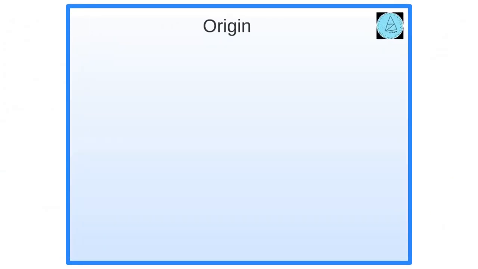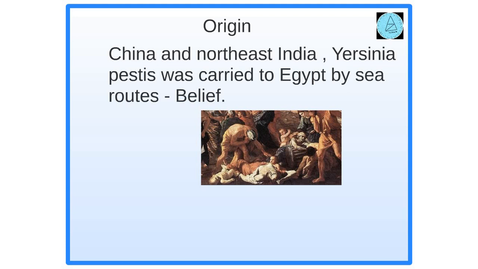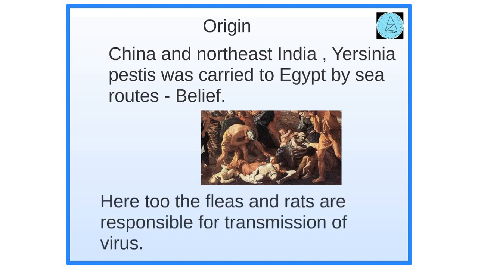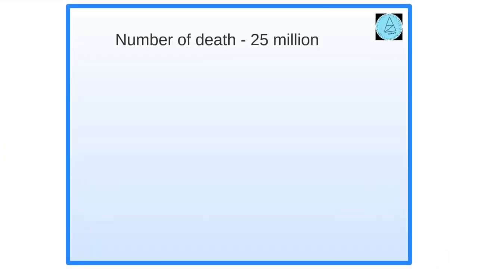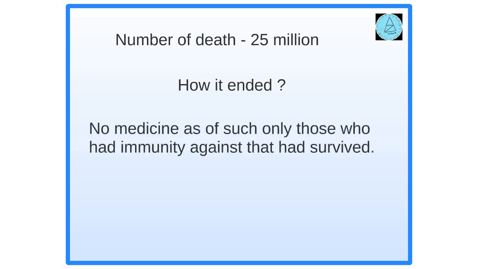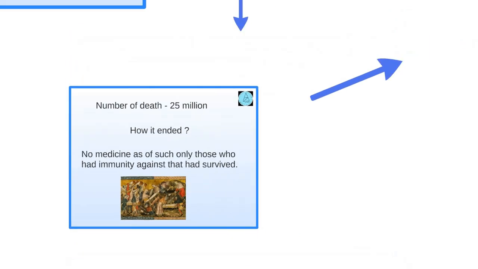Origin of plague at that time. It is believed that Yersinia pestis from China and northeast India is the major cause of this outbreak, as sailors visited Asia during 500 AD. Here too the fleas that live on rats are the major reason for transmission of the disease. Total number of deaths is 25 million. How it ended. No medicine had been found as such, only those people who had immunity against it had survived.